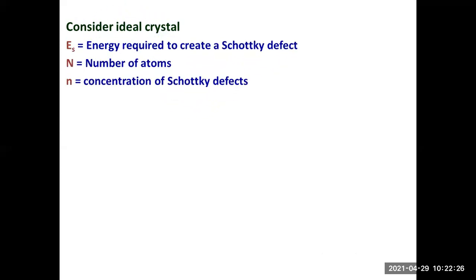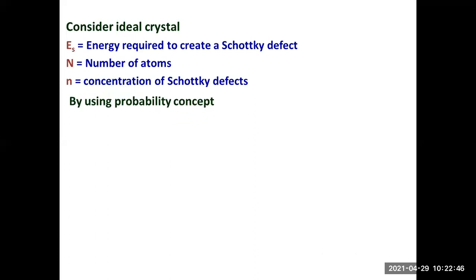You'll find that there is a basic difference in the probability concept. Since we don't know the exact procedure to evaluate the Schottky atoms which are present inside the metal, the same thing we have done in the previous class, we'll consider an ideal crystal. Es is the energy required to create the Schottky defect, or instead of Es you can also take Ev. Capital N is the number of atoms, small n is the concentration of Schottky defects.